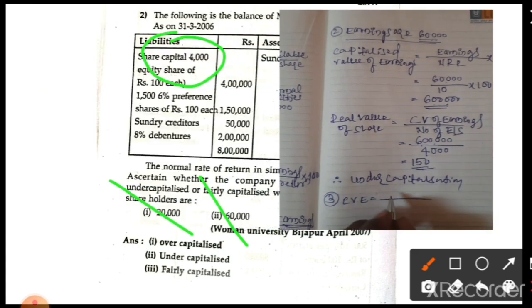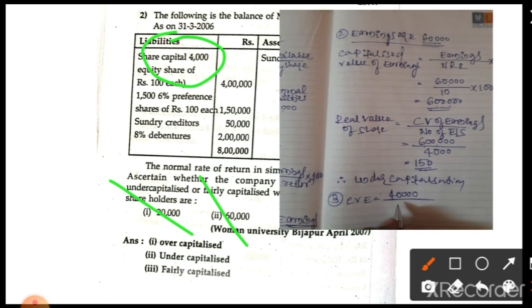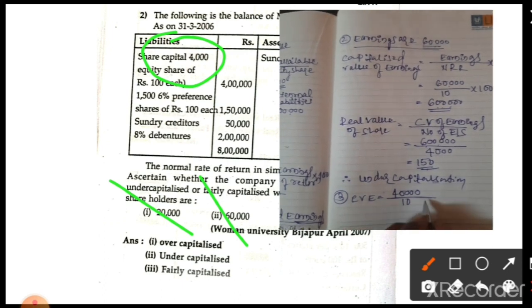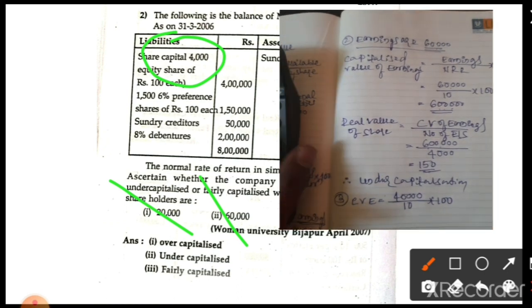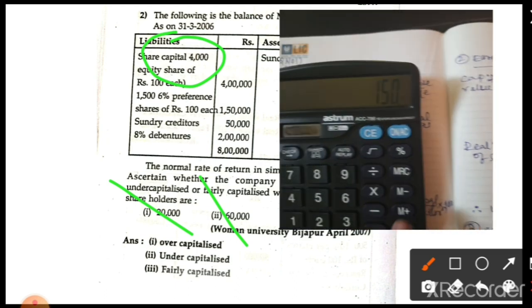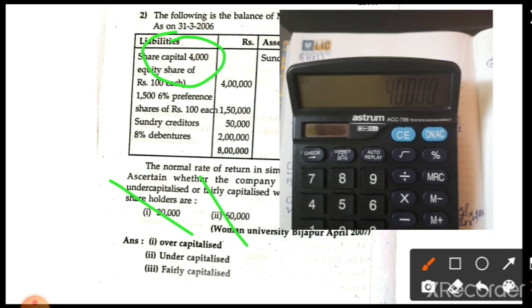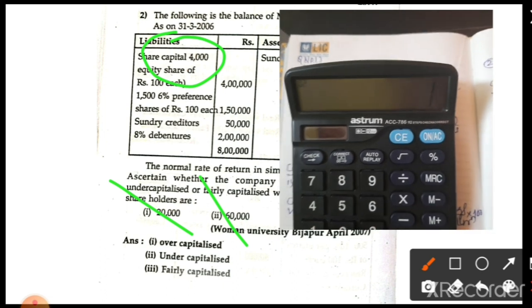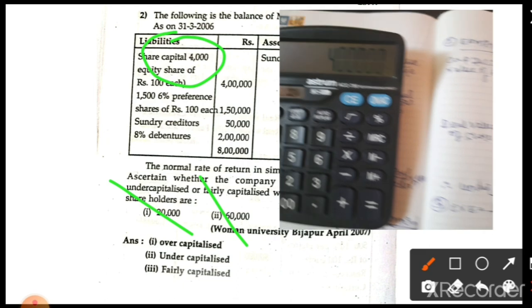And what is the expected rate of return? 10 into 100. In the third case I have not written the formula, so we have to write it. First, 40,000 divided by 10 into 100. So the answer will be 4 lakh.